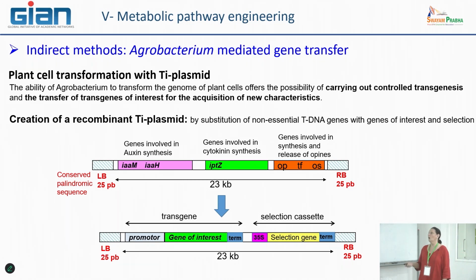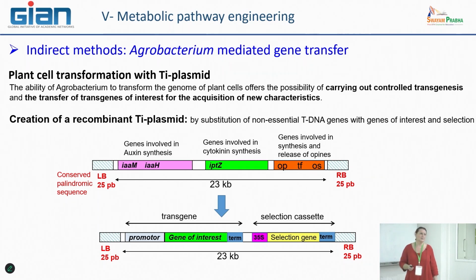Or you can also use a specific inducible promoter, meaning that you can choose the moment at which you want this gene to be expressed, particularly when it is transferred into the plant cell's genome. And obviously, there is also a terminator that permits a nice and complete expression of the transgene, the gene of interest.